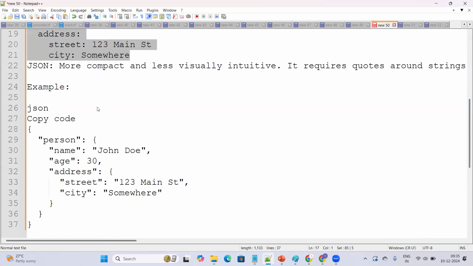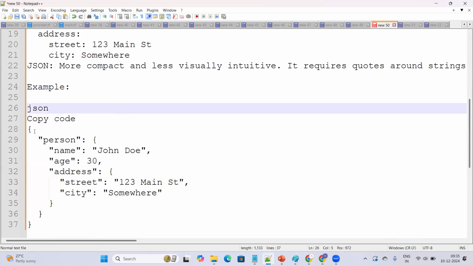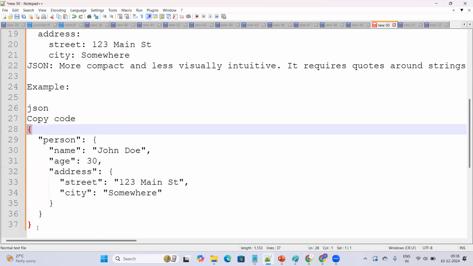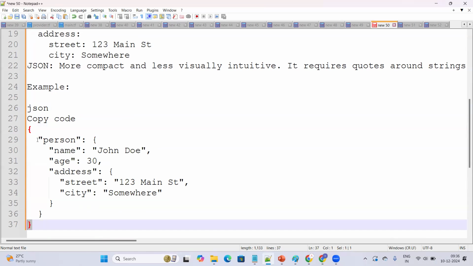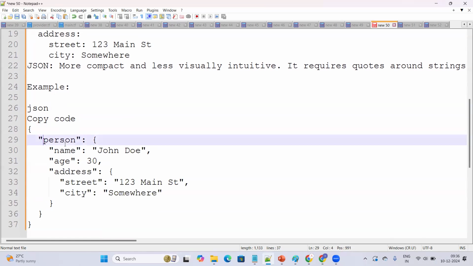Let's see the JSON file format and the difference between AML and JSON. Here we use braces. We start with the open brace and end with the closed brace, and within the braces we write the same way. But each and every key must be represented in double quotes. Person, open brace, is the parent element, and name, age, and address are the child elements.